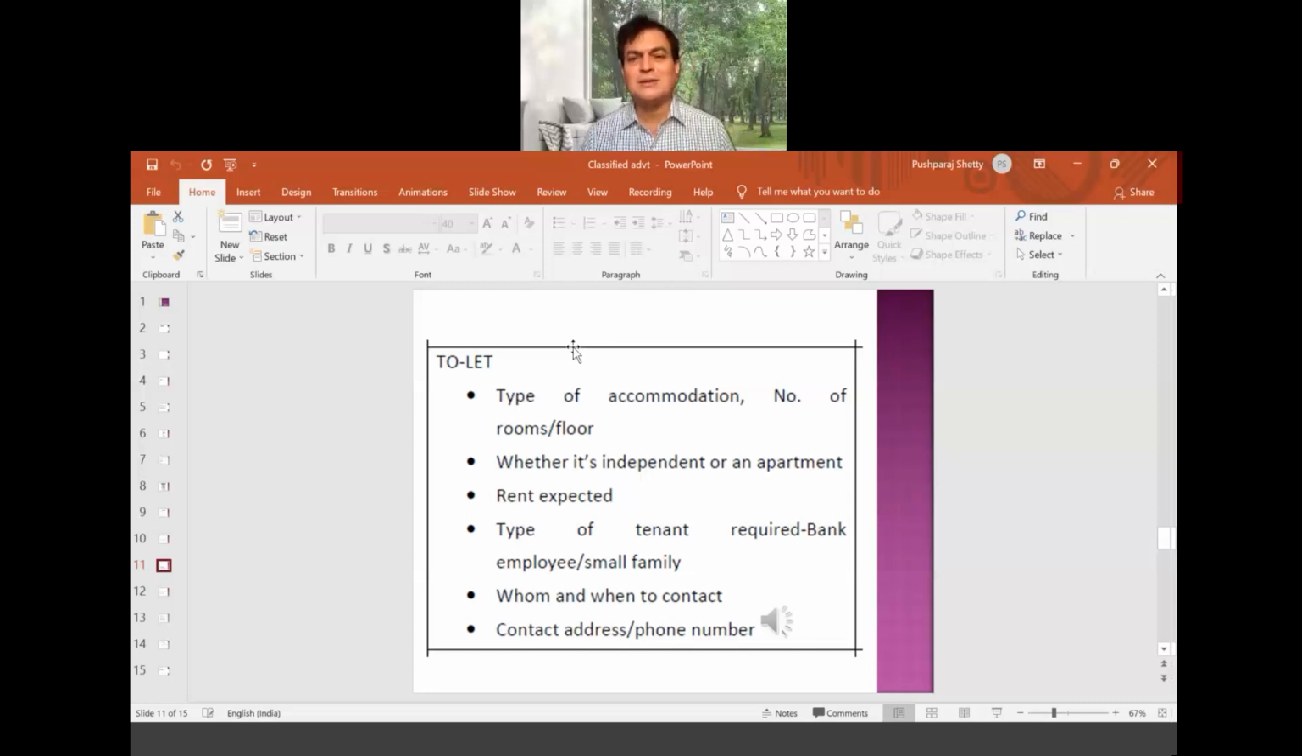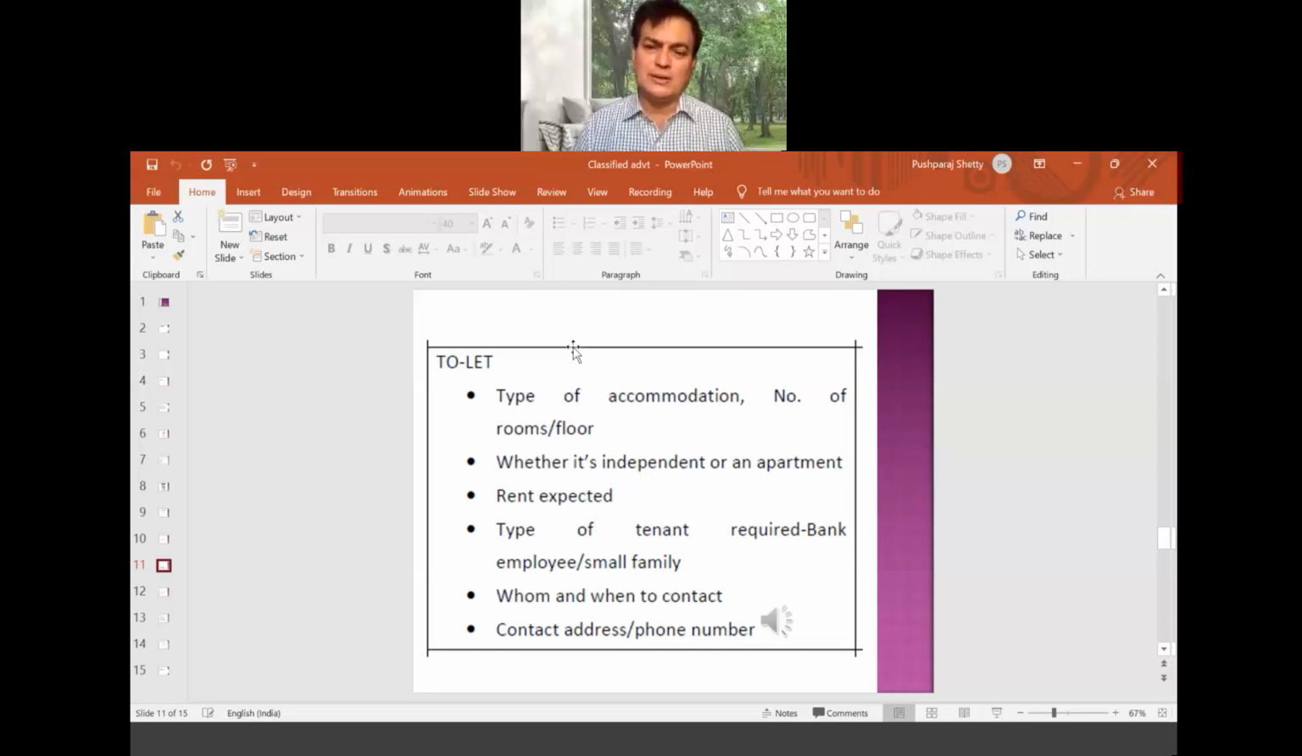Whether it's an independent house, or an independent flat or an apartment, you have to explain about all that. Then what is the rent expected, how much you are expecting. Type of tenant required, whether you require a bank employee or a small family. If somebody is a bank employee, he may ask you to deposit in the bank only. So he will deposit, then you have to pay the taxes for that.